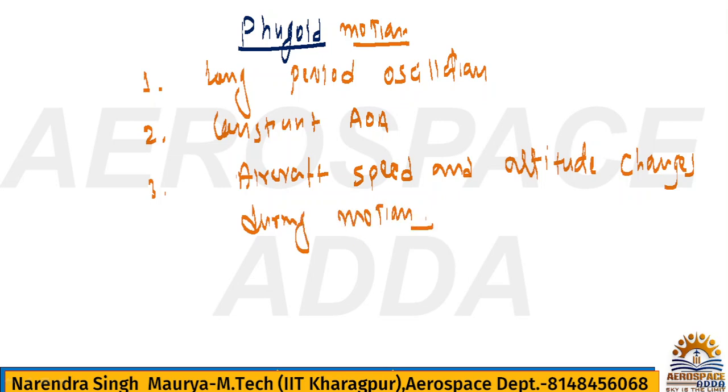So during phugoid motion, aircraft speed and altitude both are changing. So these 3 points are very very important.